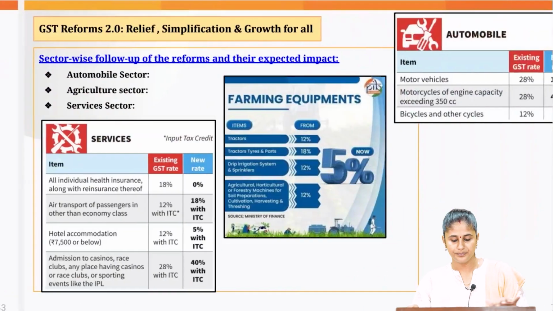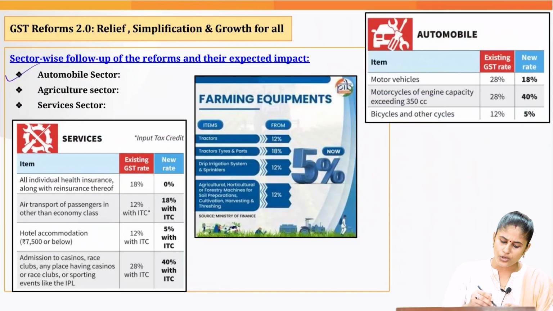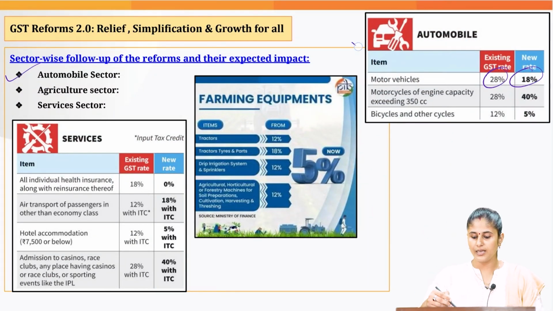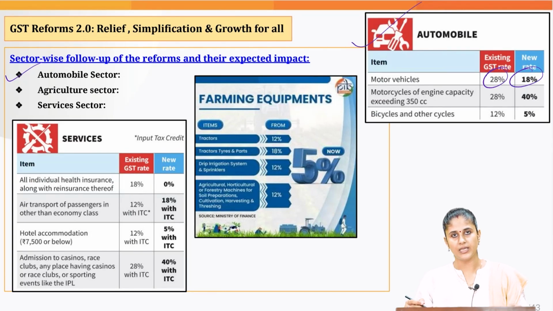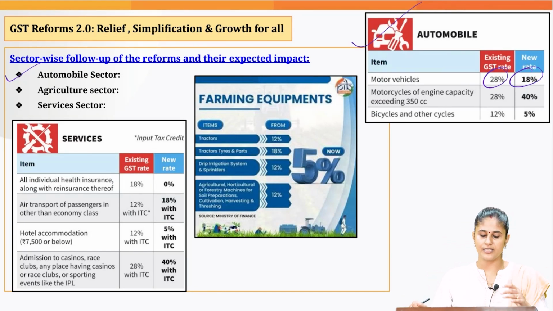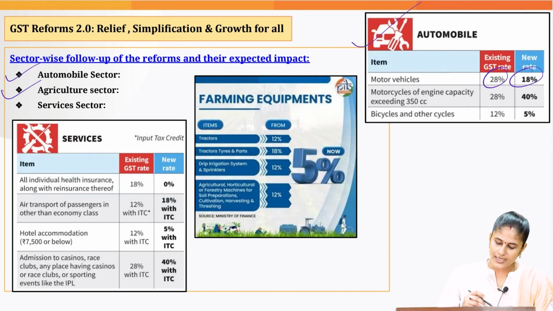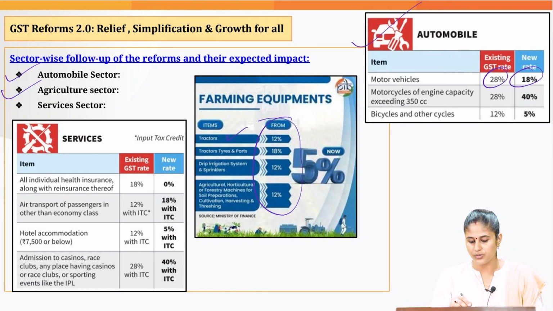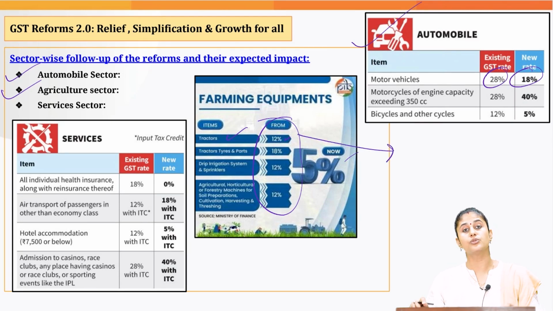and ultimately giving a boost to the economy. Then if you talk about the automobile sector, here also we have reduced the tax rate. So this again is going to give a boost to the automobile sector, increasing the sales before the festive season. Then when you talk about the agriculture sector, herein the GST has been reduced when it comes to tractors from 12% to 5%. So this is going to give a boost to mechanization when it comes to agriculture.